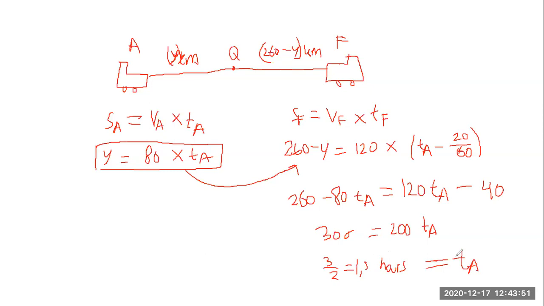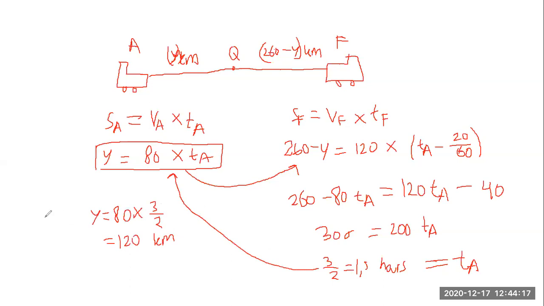Okay, so after we get this value of TA, we can now find the value of y. So we substitute the value of TA to this equation. Then we have y equals 80 times 3 over 2, or we know that Azam travels for 120 kilometers.